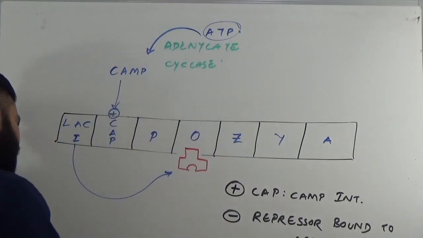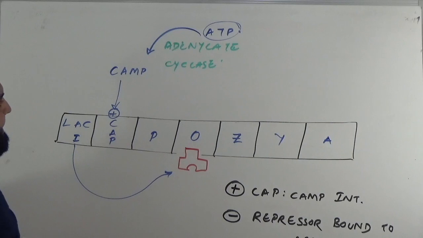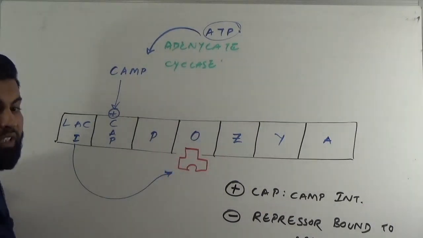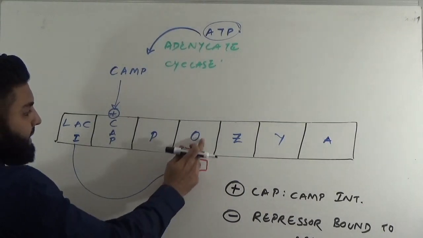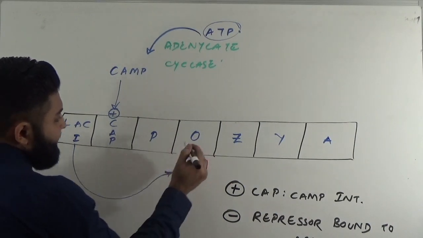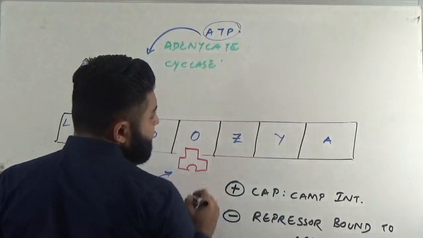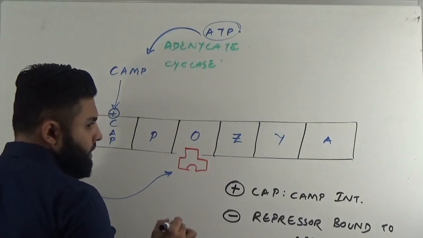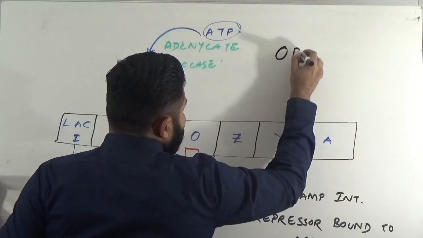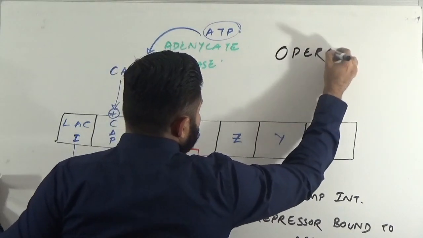So the point to be understood is, what is the reason here? It is the operator, the site to which the repressor binds. Remember, this operator is in the off state. When the operator is in the off state, there is no gene expression.